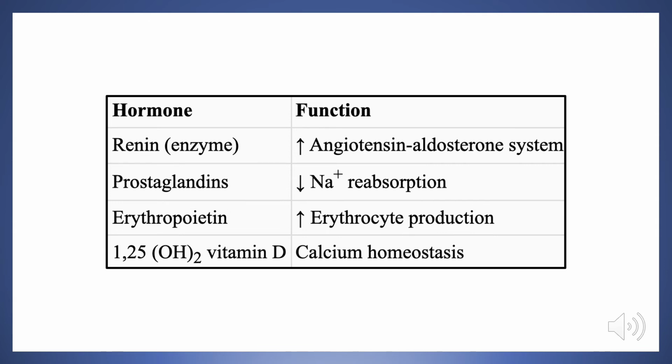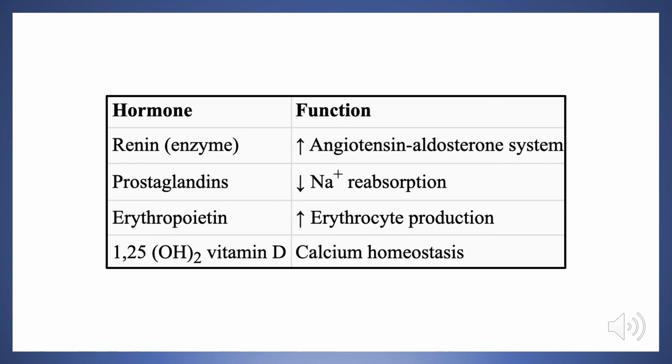Renin's function is to increase the activity of the renin-angiotensin-aldosterone system, the details of which we will talk about later on, as we said previously, when we talk about heart failure. Now, number 2 is prostaglandins. These are lipid molecules like thromboxanes, and their function on the kidney is to decrease sodium reabsorption.